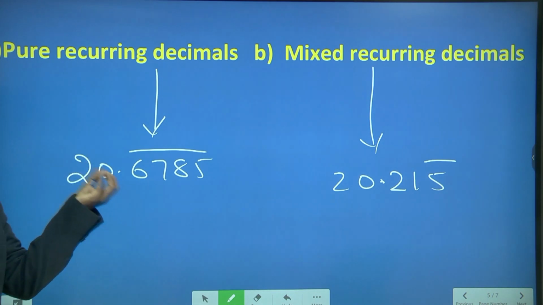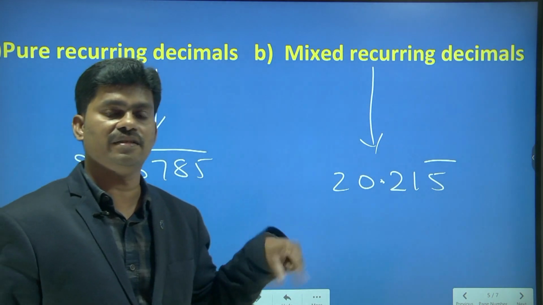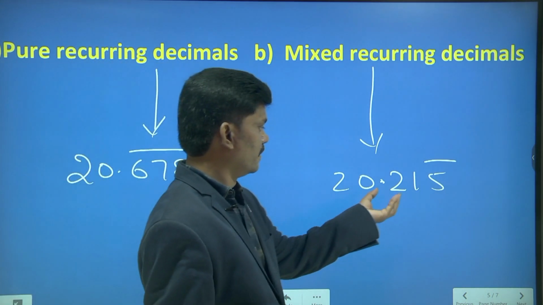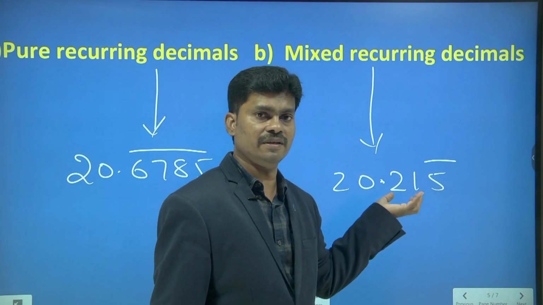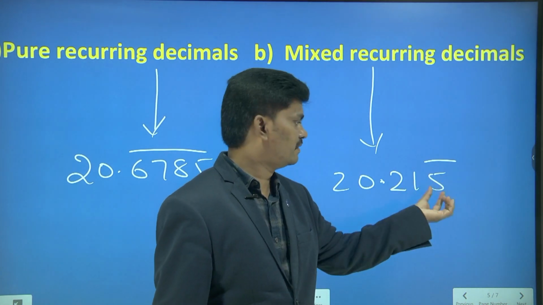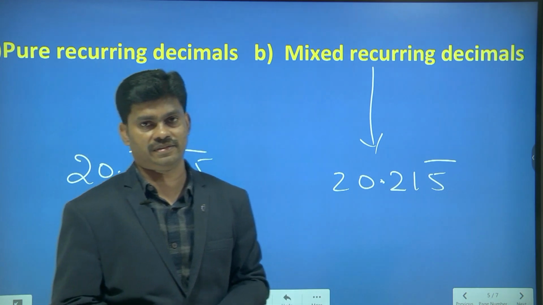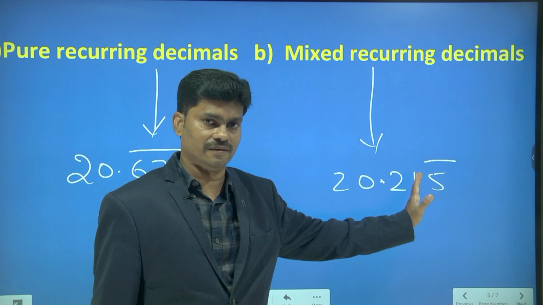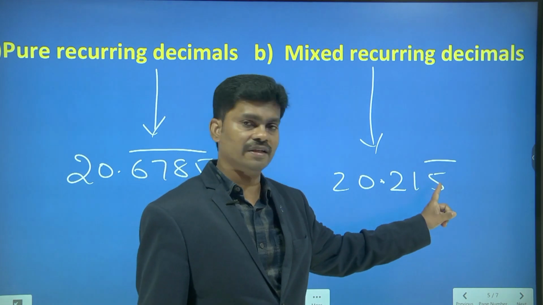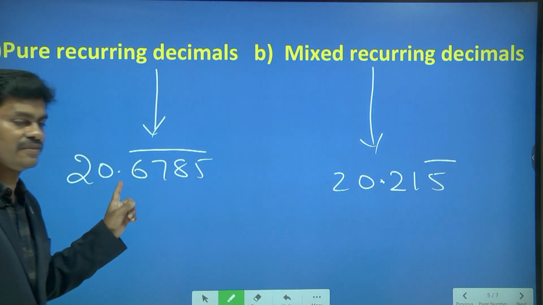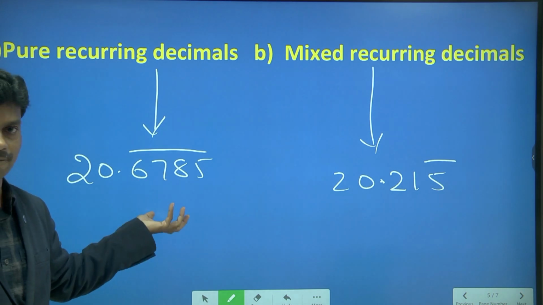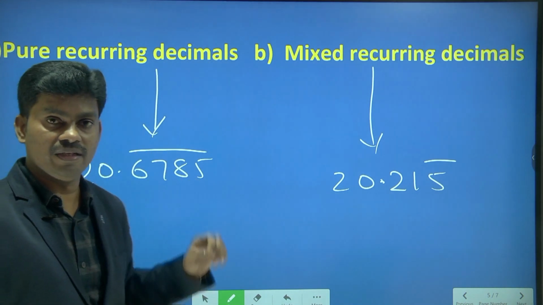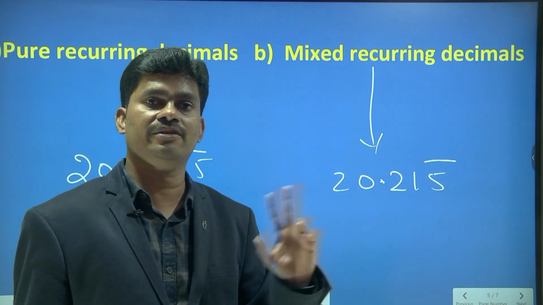After the decimal, all the digits are repeating. But here after the decimal, some particular digits are not repeating. After some particular digits, we have repeated numbers. Here there is a 21. Here 21 is not repeating. After two digits, we are getting the repetition of 5. Here immediately after the decimal, we have the repetition. We have the recurring. So we got the clarification now. So non-terminating recurring decimals can be classified again into two types.